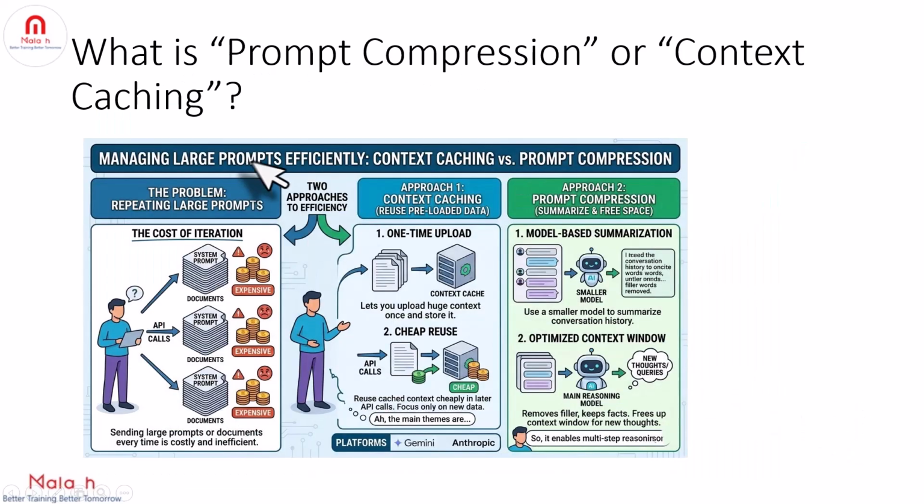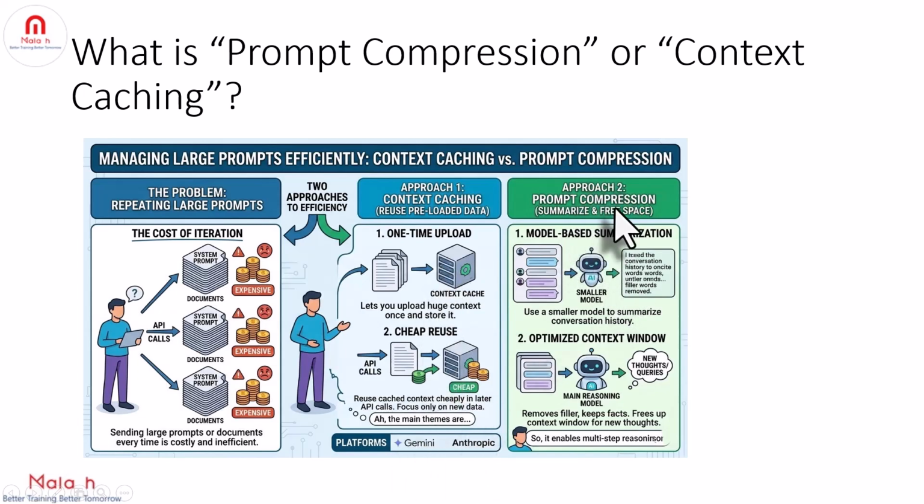Okay? Now, let's understand what prompt compression and context caching are. Both help manage large prompts efficiently, but in different ways. In the case of context caching, if you send a huge system prompt or document every time, it's expensive, right? So the caching technique lets you upload it once and reuse it cheaply in later API calls, and it's available on platforms like Gemini and Anthropic.